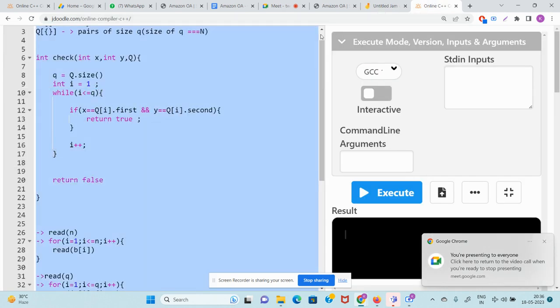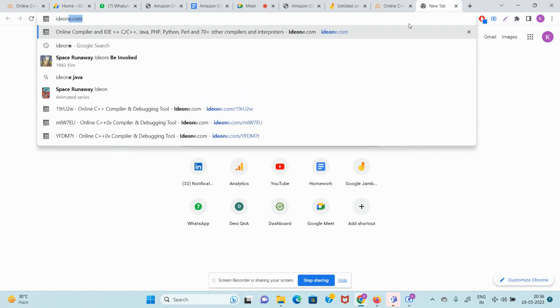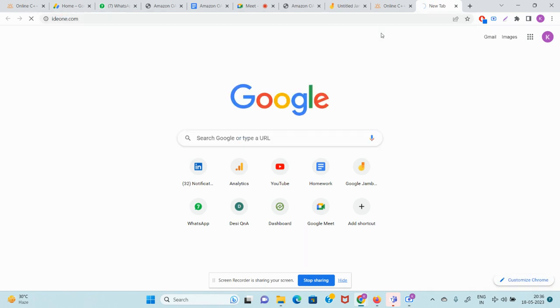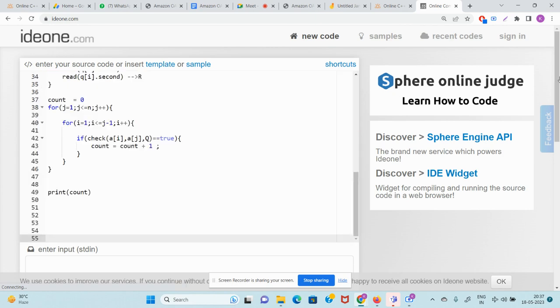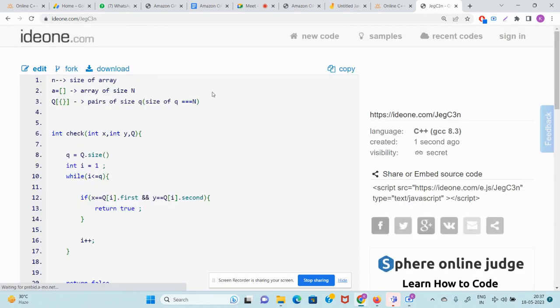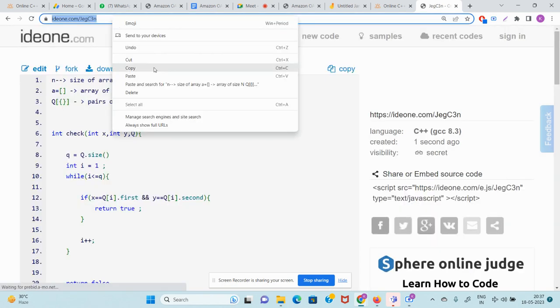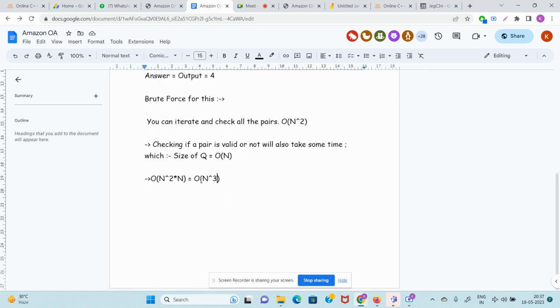So guys, see, I have to use this IDEON. Okay, you might be asking, bhaiya, why are we using IDEON? I hope this company exists. If this company goes away, then all the codes which I saved in my course will go away. So IDEON, please keep working. Meanwhile, guys, we run on IDEON because when we run on IDEON, we get the code link and we can write the pseudocode link. Don't worry, the Python, C++, Java codes all will be there. But for now, let's only focus on the pseudocode and the algorithm. So, guys, this is the pseudocode, and the job is done.